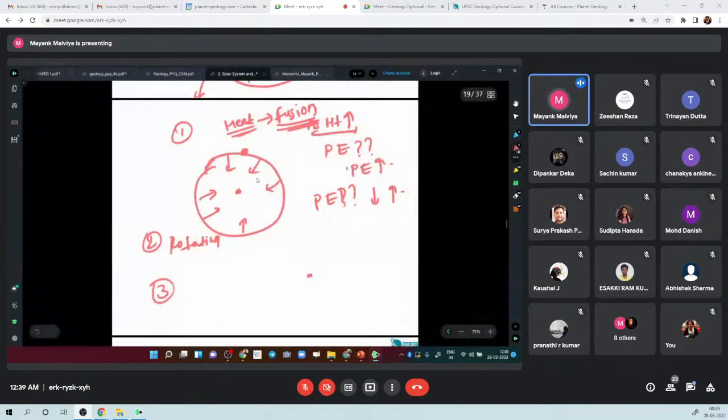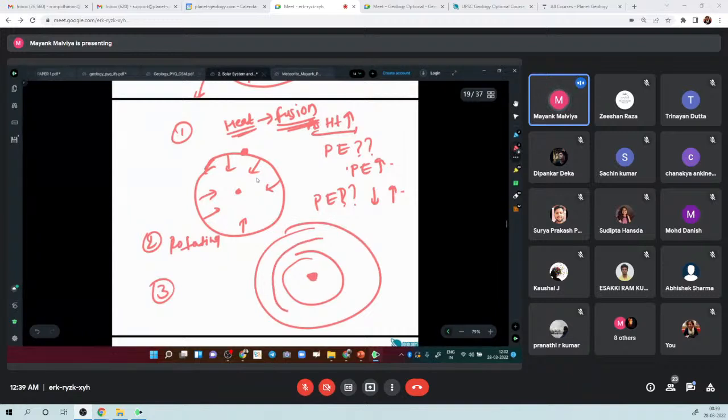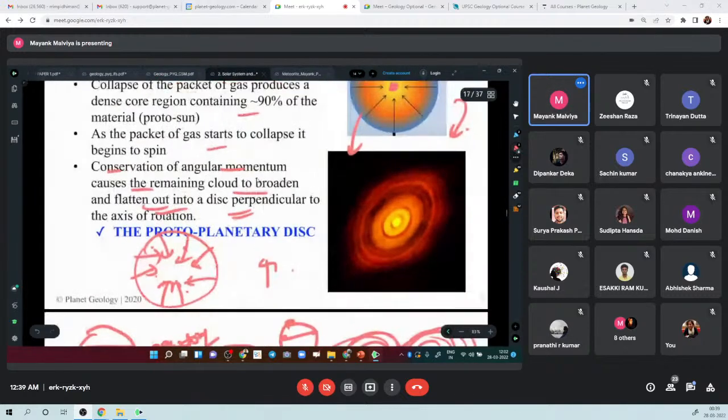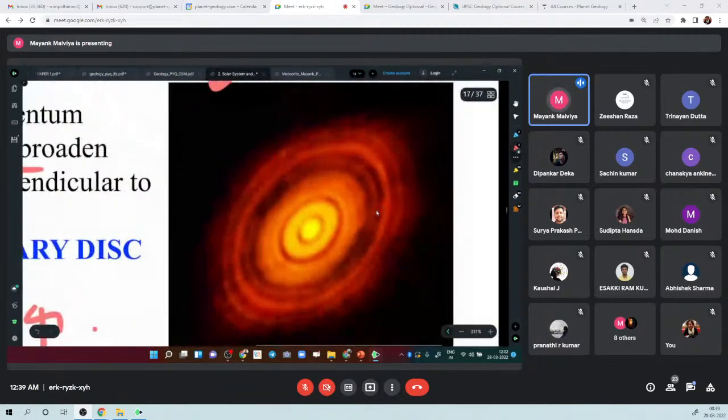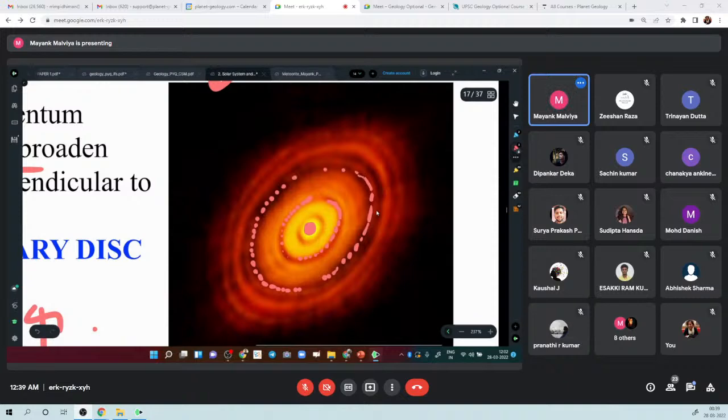Suppose this is the Sun, the center of the nebula, and all this material becomes disk-shaped with time, in the same plane. If you see this diagram, this is the center of the nebula, and all these dark-colored objects, with time, will coalesce and combine, and form planets. This is the solar nebula.